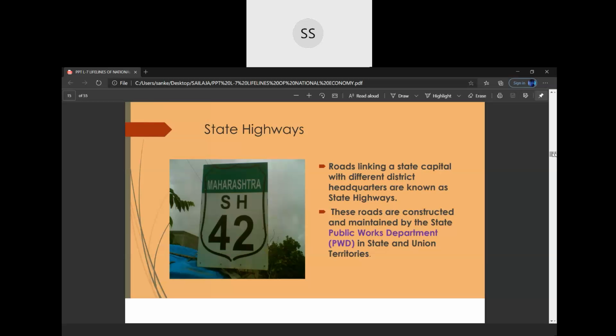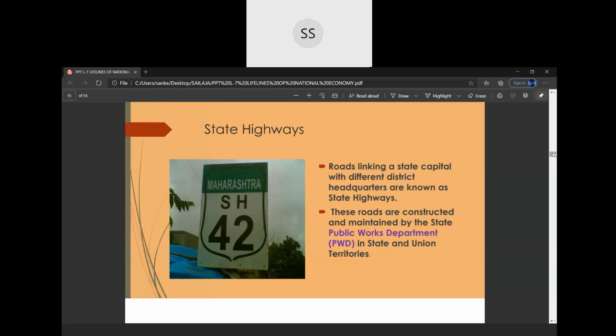In the same way, our districts are also very big. If you go to states like Rajasthan, Madhya Pradesh, or Andhra Pradesh, the districts are also big. Not only states, even the districts are big. Some of the districts are also bigger than some of the countries of the world.